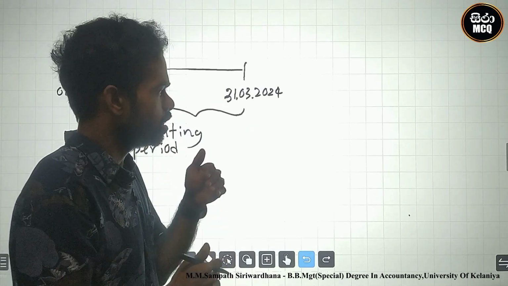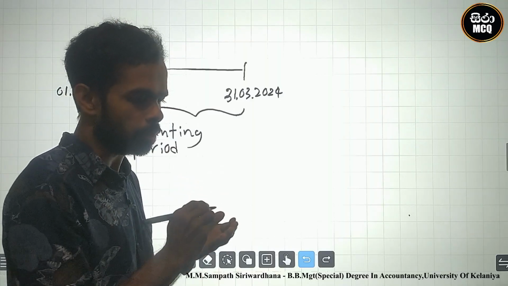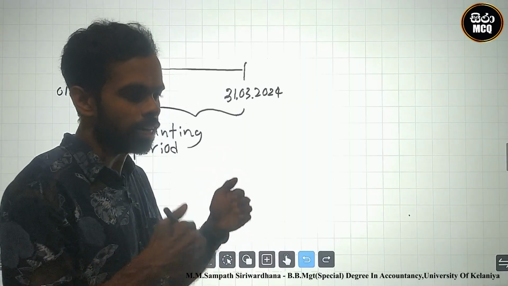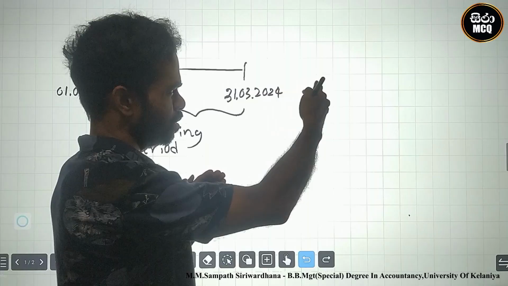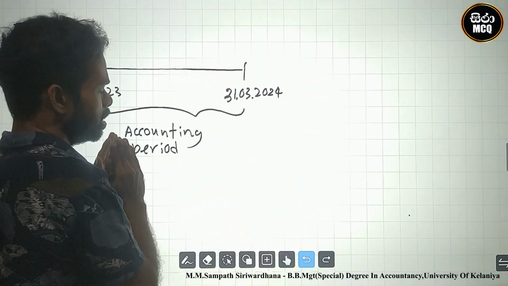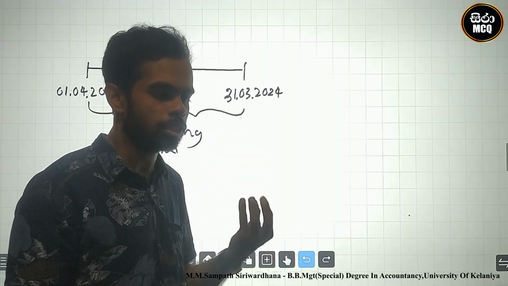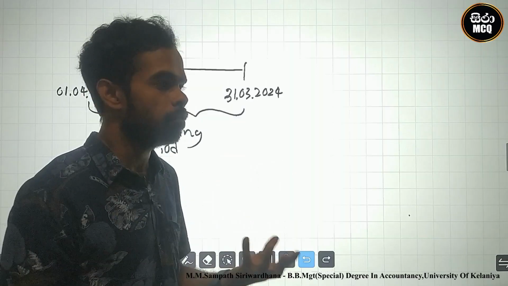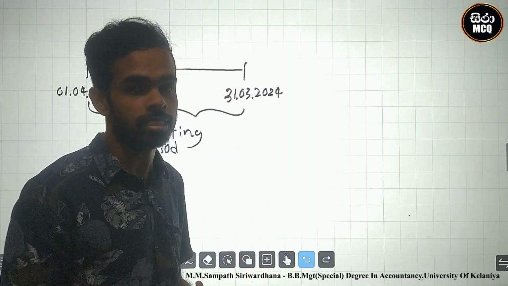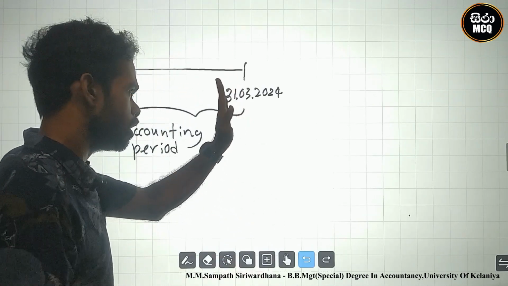At that time, the accounting calculations are done and the accounting reports are finalized after some months, or a 2 month period. Why? It is a one year period, so the accounts and calculations are delayed. At 31st March 2024, we cannot finalize the accounting. Therefore, we only record the closing date.